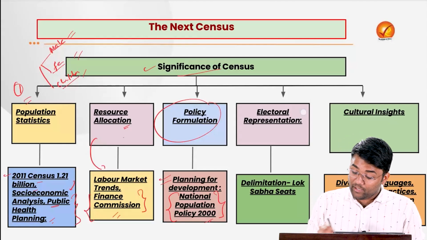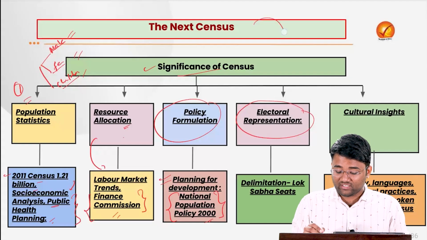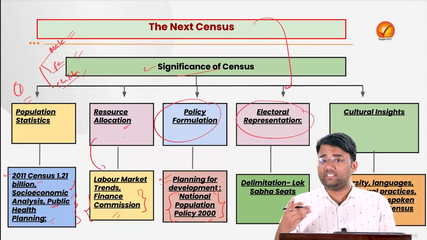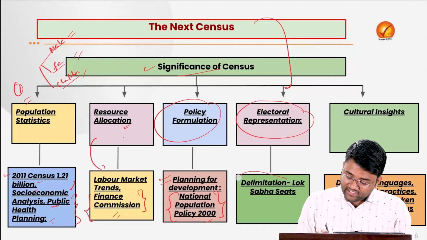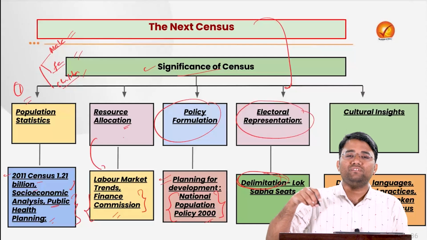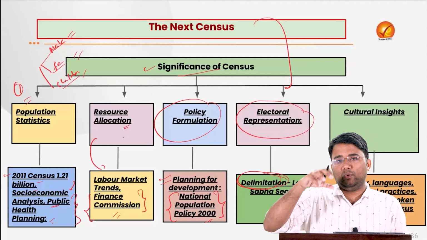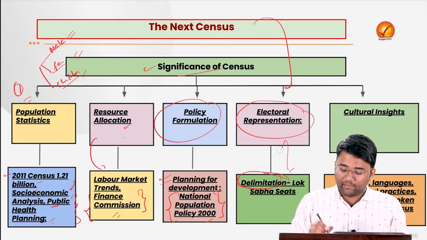Also, the electoral representation, that is also one of the important factors that is decided by the census, because the exercise of the delimitation which is done, that is based on the census itself. And what is the delimitation? That is the exercise where we fix the number of seats or redraw the boundaries of the different constituencies in any particular state or whole country. And that is being done with the help of the data that is coming from the census itself.